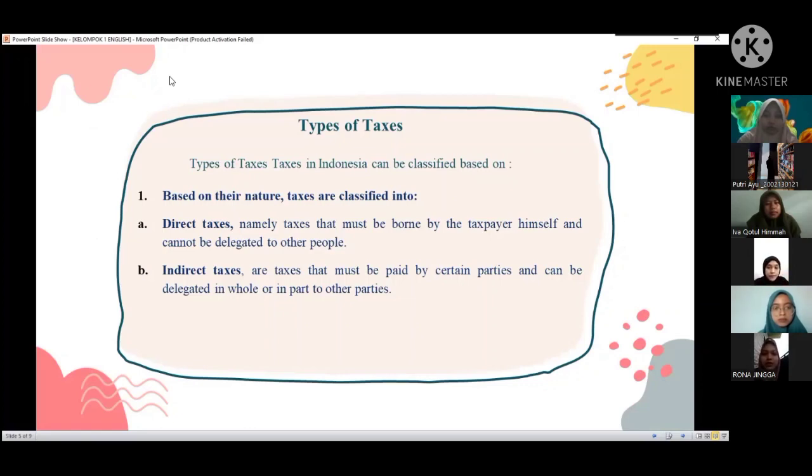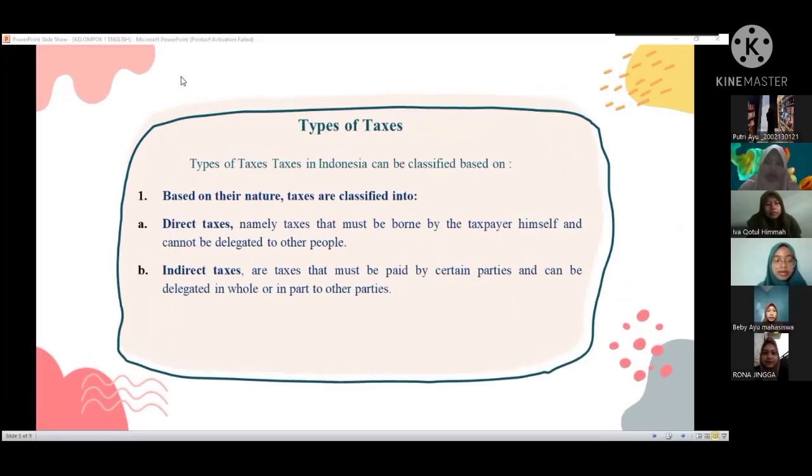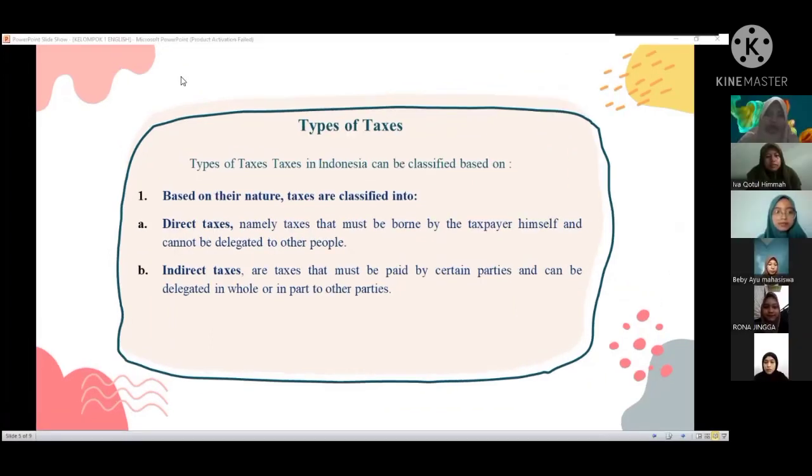Does anyone know examples of indirect tax and direct tax? Miss, examples of indirect tax are sales tax, value added tax, and import duty. Miss, examples of direct tax are income tax, land and building tax, and motor vehicle tax. Yes, that's right. Besides the types, there is tax type based on the target.